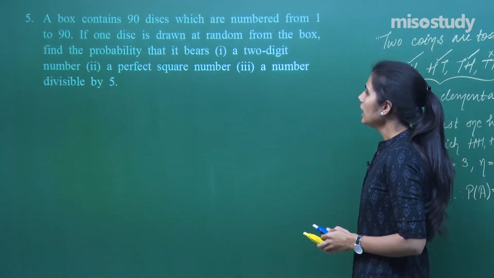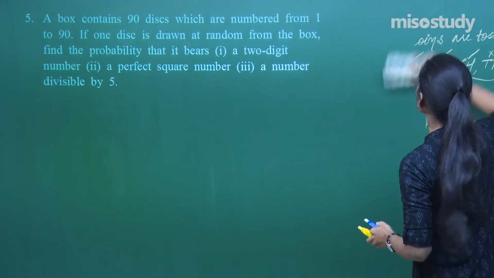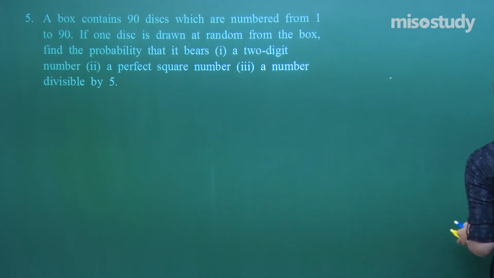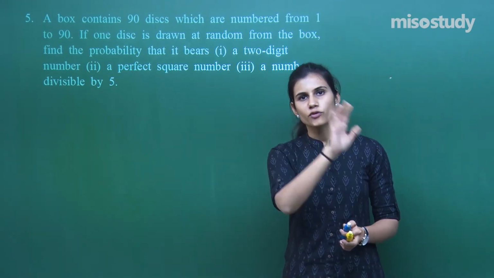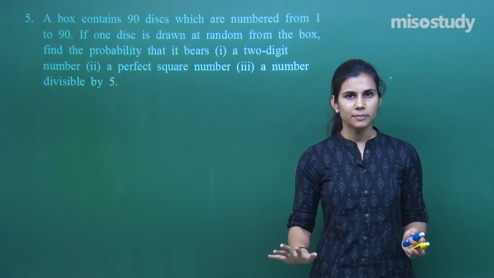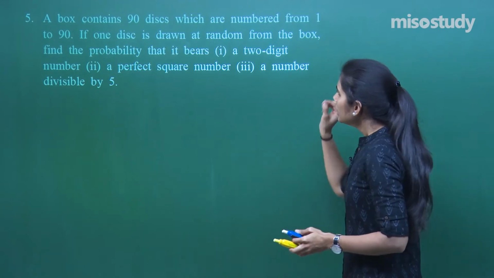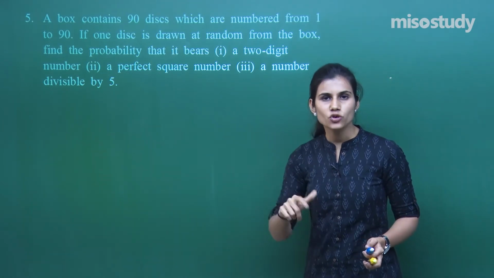It says that a box contains 90 discs which are numbered from 1 to 90. So there are 90 discs in a box. Each disc is represented by a number from 1 to 90. So each disc you pick up, it is going to have some number from 1 to 90. One disc is drawn at random. So your experiment is what?